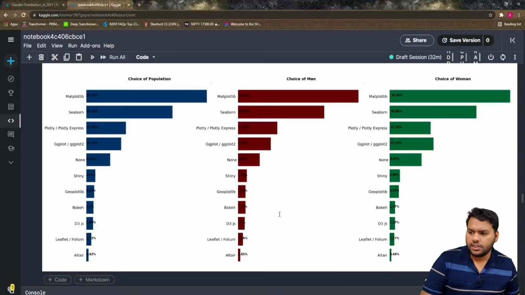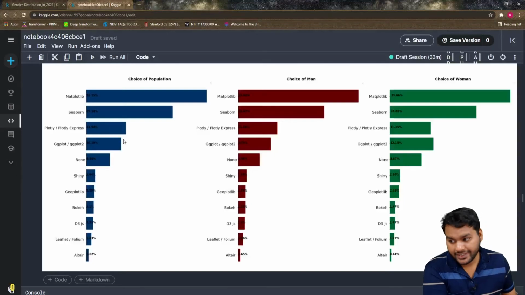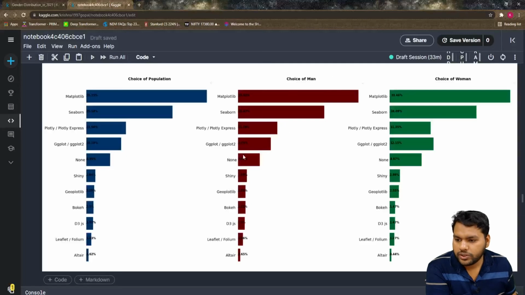If you talk about the general population, matplotlib is charming, and Plotly Express is a nice visualization library. I personally like it more. Then ggplot is an R language library, then geoplotlib and D3.js, and these are the things. Talking about men, they are also choosing matplotlib, and women also, so we can see the same trend. There is no difference.